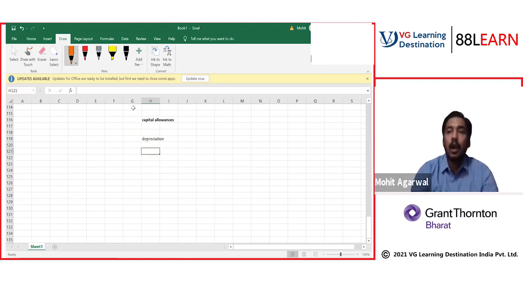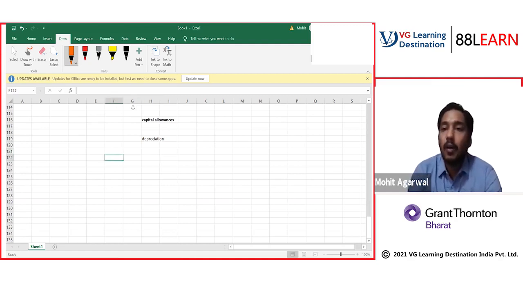Now, how income tax gives you depreciation is quite different from depreciation allowed by normal IFRS. Now, the thing you need to understand here is not all assets are eligible for capital allowances.